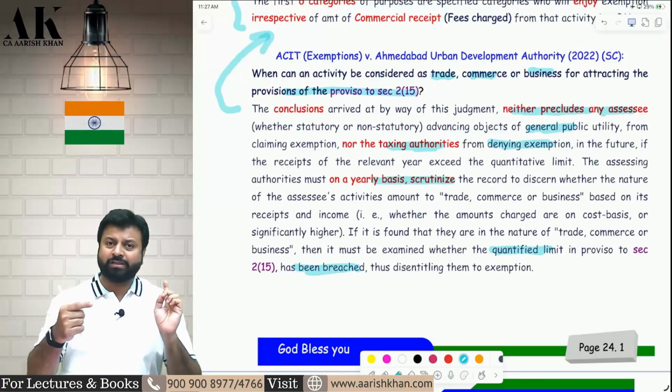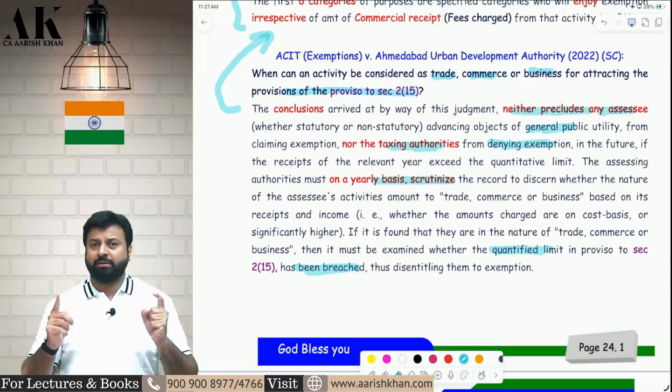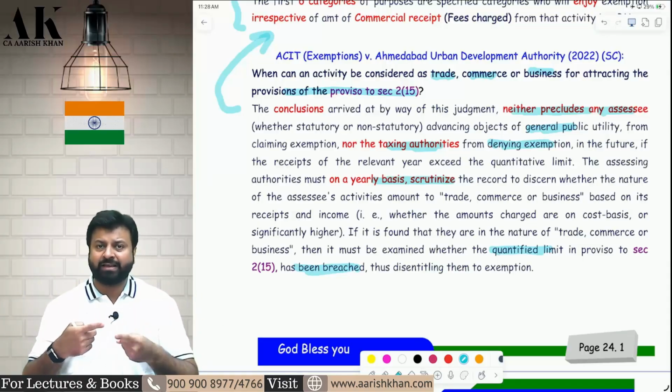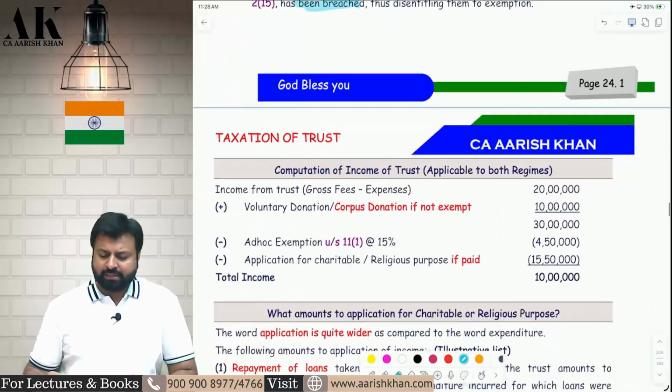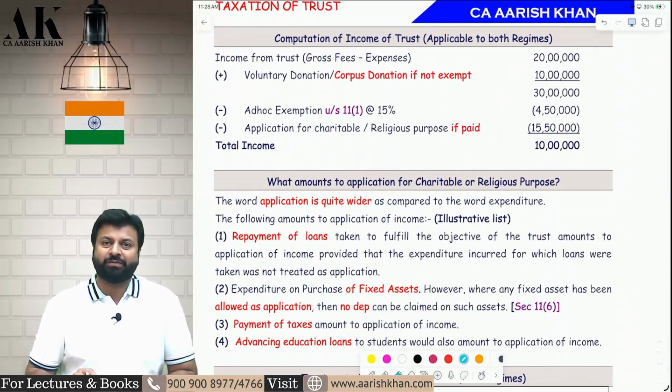The department has absolute power to disallow. The assessee has absolute power to claim exemption. Both have to sit together, identify the facts and circumstances of every case, and then determine whether the activity done by the assessee is a charitable activity or not. I hope it is clear to all of you.